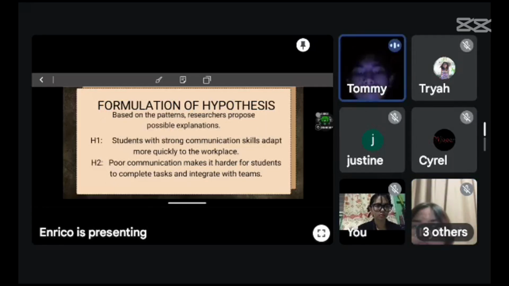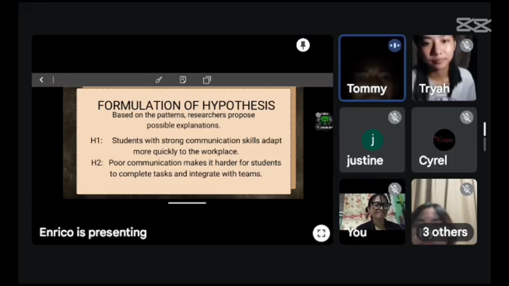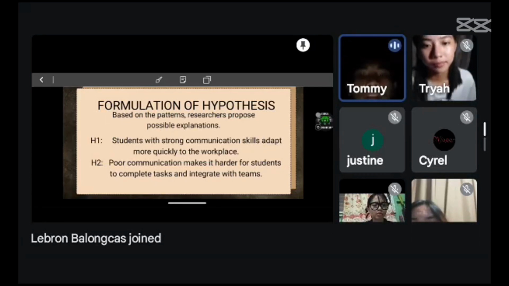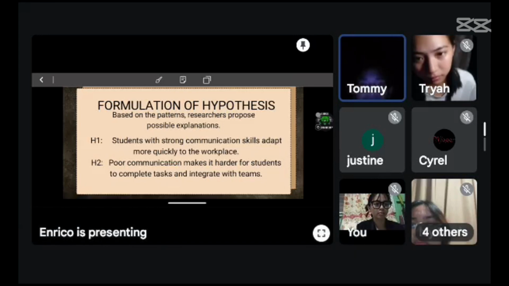Formulation of hypothesis: based on the patterns, researchers propose possible explanations. Students with strong communication skills adapt more quickly to the workplace. Poor communication makes it harder for students to complete tasks and integrate with teams.